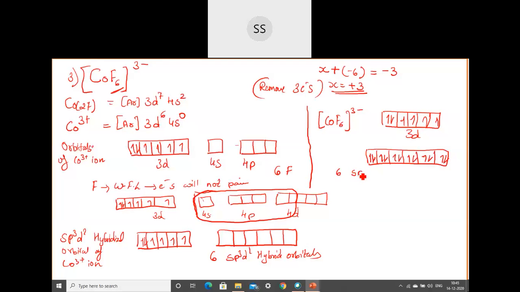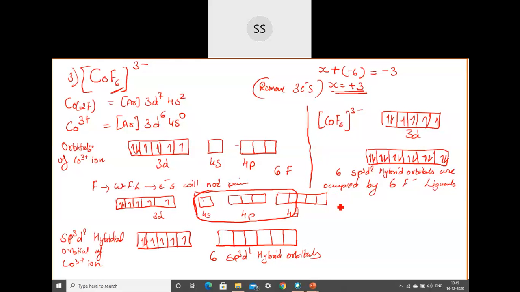So you can write here: 6 sp3d2 hybrid orbitals are occupied by 6 fluoride ligands. Done. Then give the details. That is the hybridization.